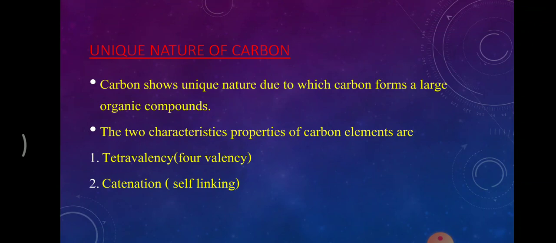So let's see what the unique property of carbon is. This question can be asked for 2 marks: write 2 unique properties of carbon. The 2 unique properties of carbon are tetravalency and catenation. Or, what makes carbon so unique? The uniqueness lies in 2 major properties, that is tetravalency and catenation. Tetravalency: tetra means 4, valency means combining capacity. Carbon has 4 electrons free, so it will combine with other elements. What is catenation? It means self-linking. We'll study this too in the next slide.